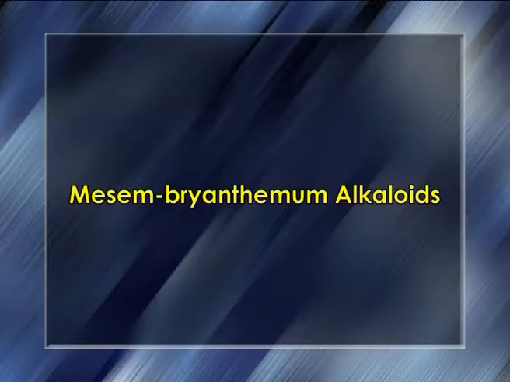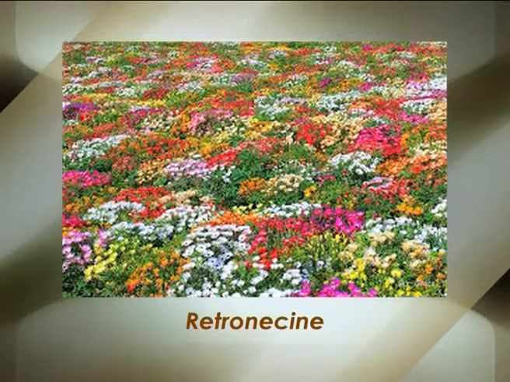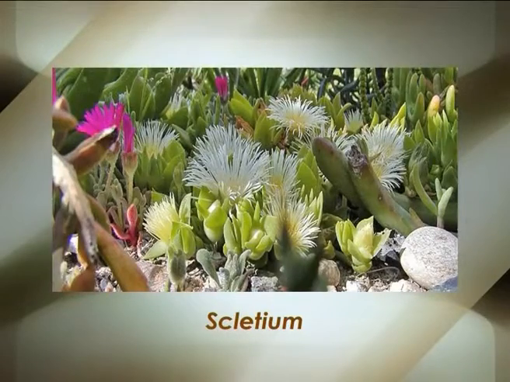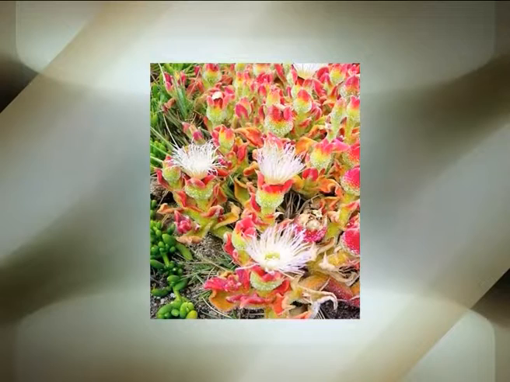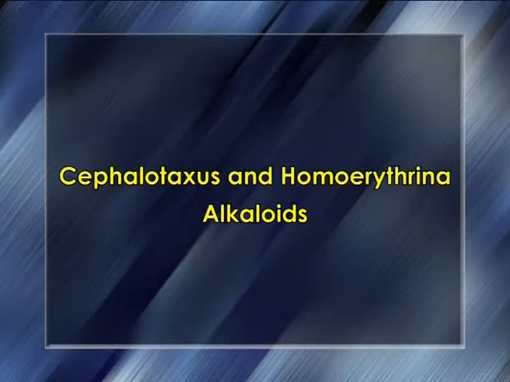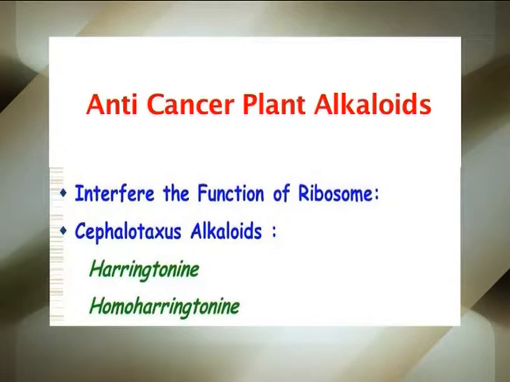Mesembryanthemum alkaloids. Alkaloids found in the genera Mesembryanthemum and Cycletium. About 25 alkaloids of this type are known, some of which are hallucinogenic. Cephalotaxus and homoerythrina alkaloids. Cephalotaxus alkaloids have anti-tumor activity.